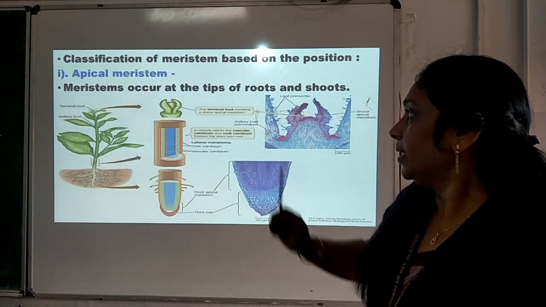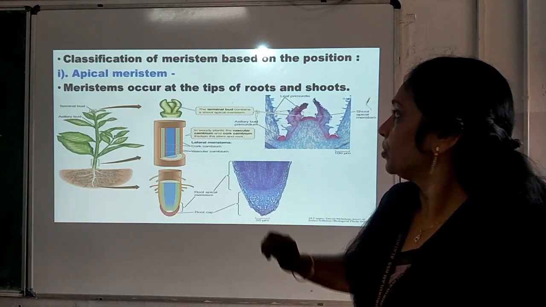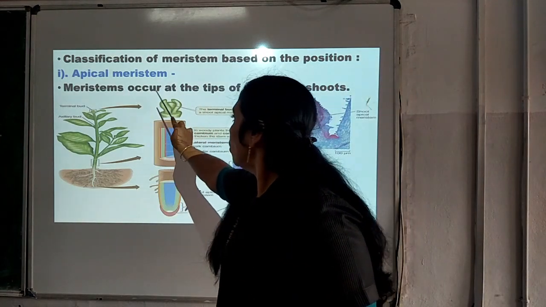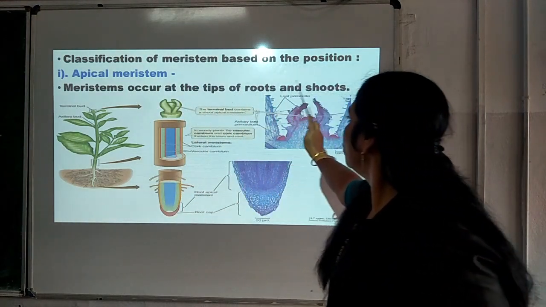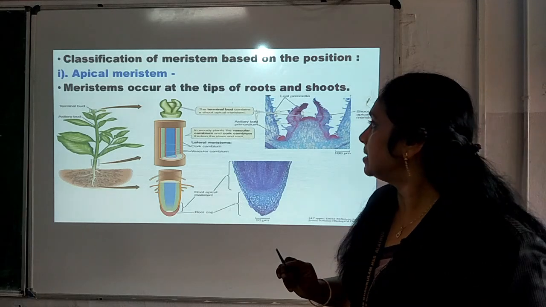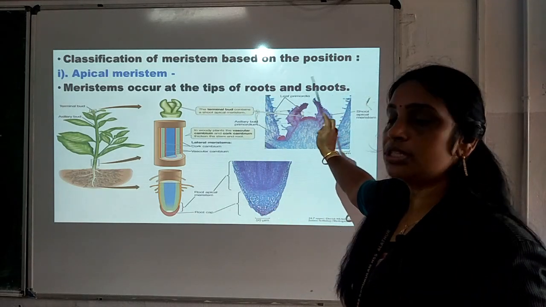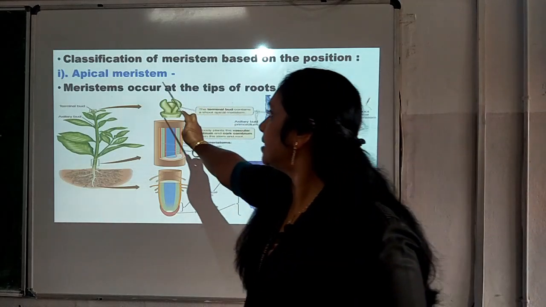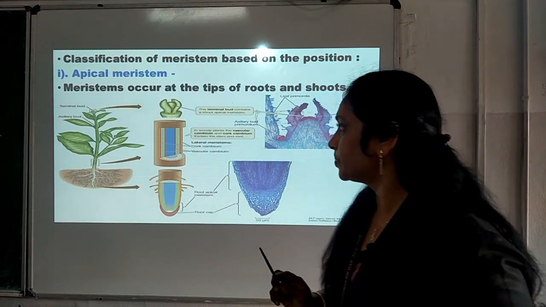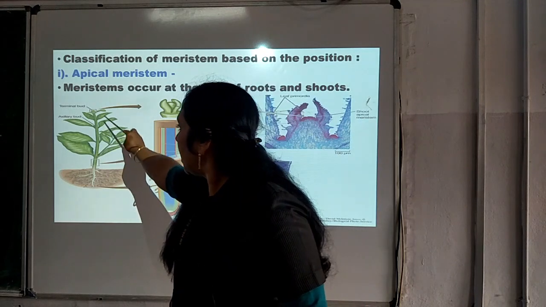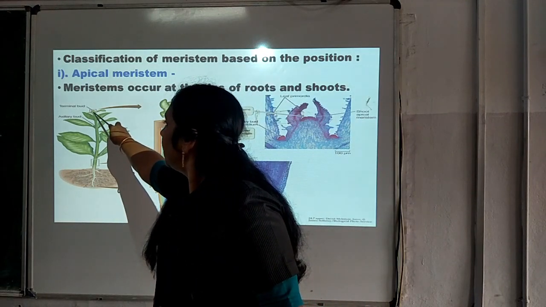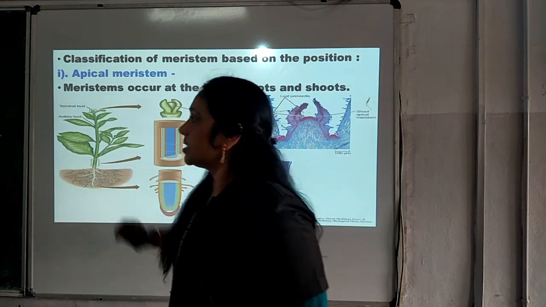Now in the case of apical meristem, you can see meristems occur at the tips of roots and shoots. When they are seen at the tips of roots and shoots, we can say it has apical meristem. Here in this plant, you can see this is the terminal bud and here the meristem is present, isn't it?